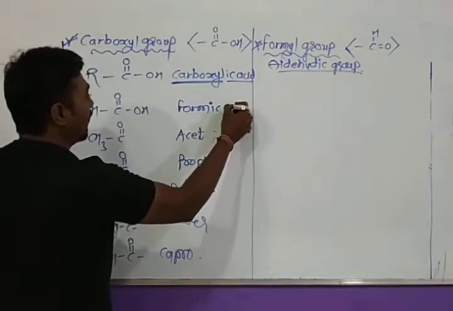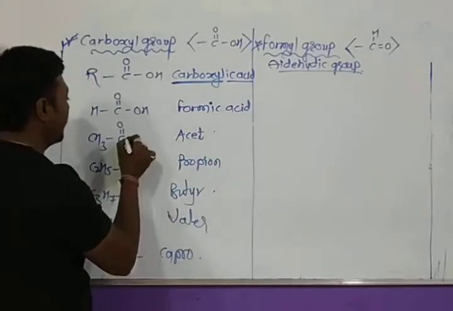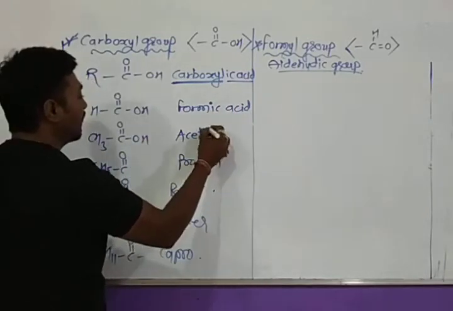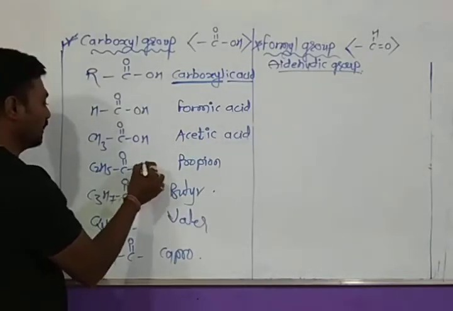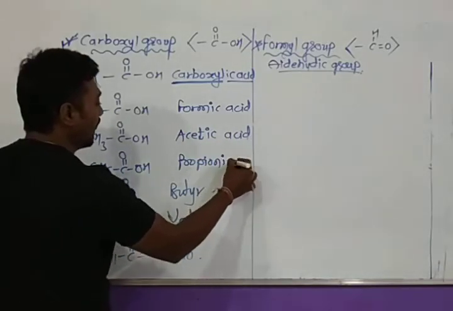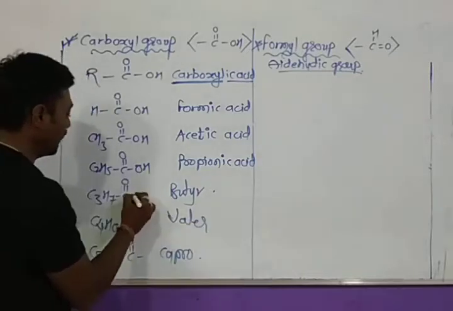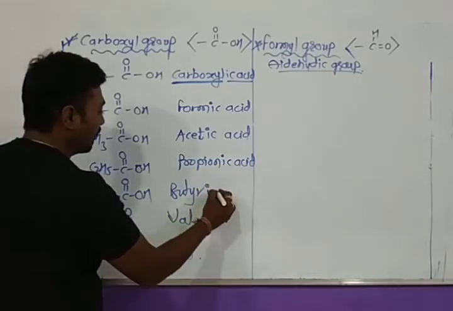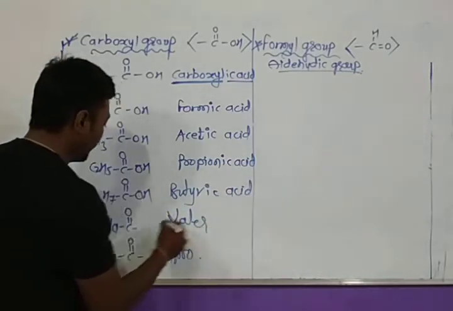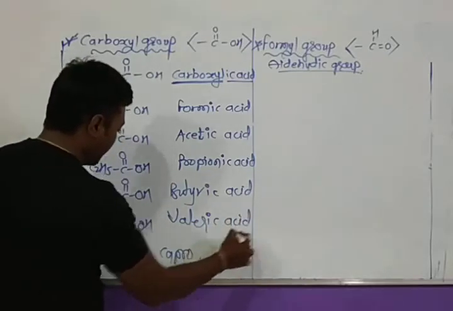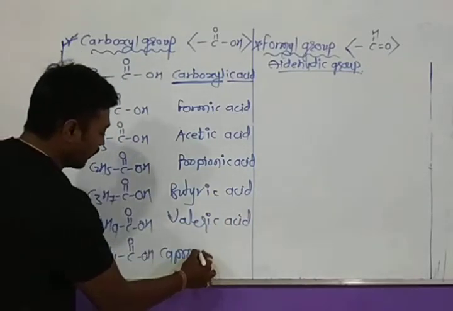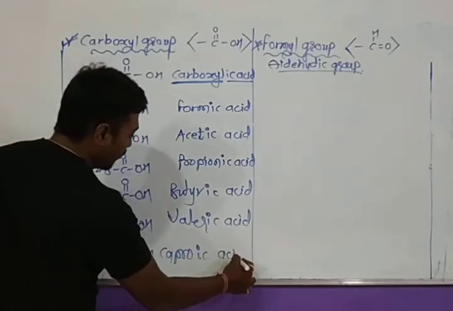It is formic acid. It will be acetic acid. It will be propionic acid. It will be butyric acid. This one is valeric acid, and this last one is caproic acid.